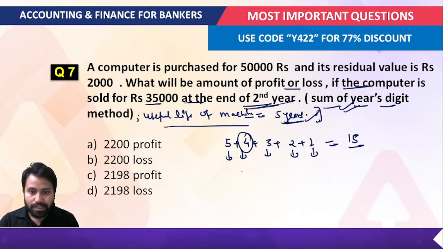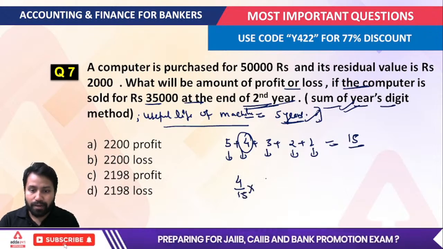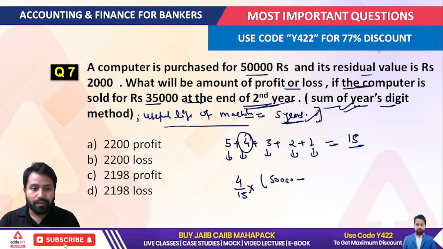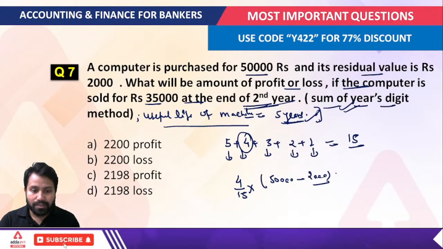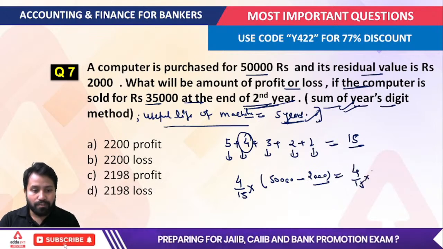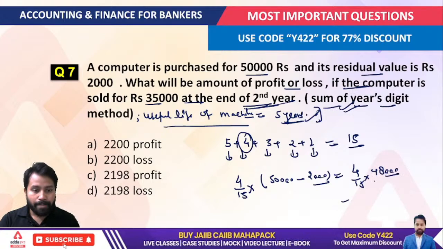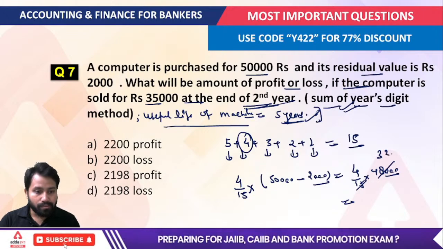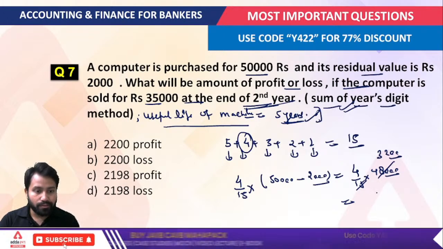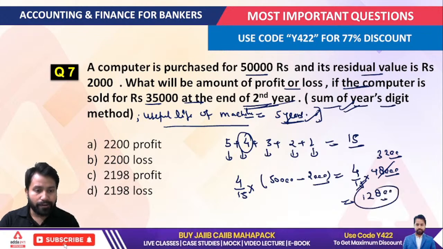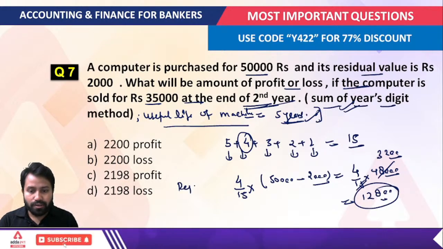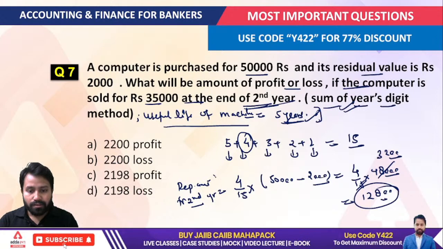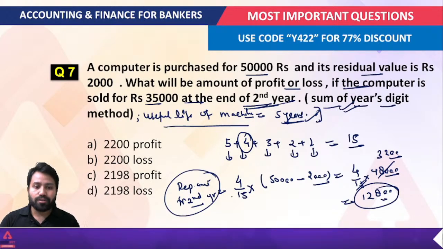So we will say that for the second year, that would be equal to 4 by 15 multiplied by your total cost of the asset, that is 50,000 given, less residual value that is 2,000 given. So you will get 4 by 15 multiplied by 48,000, right? Then this will become 12,800. So this is the depreciation amount for the second year, that is 12,800.